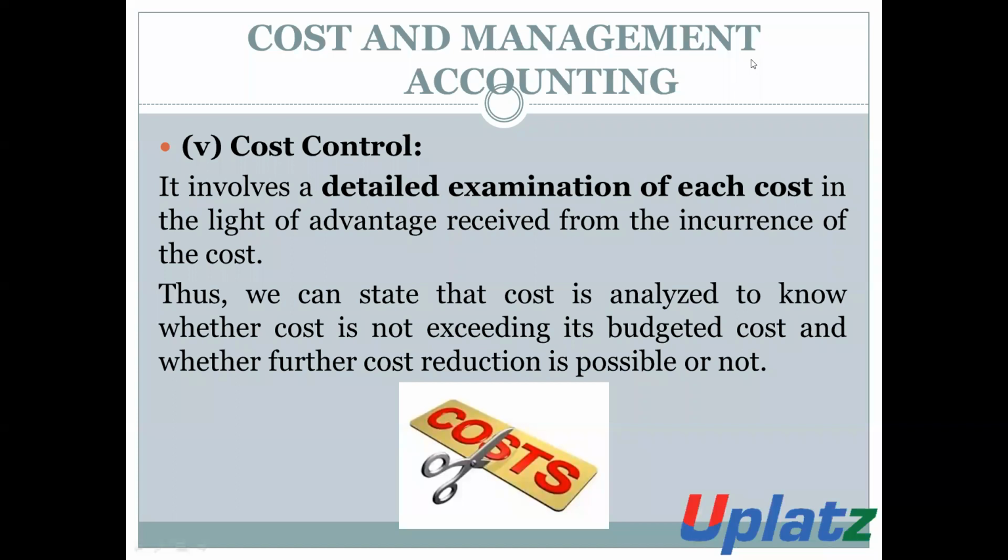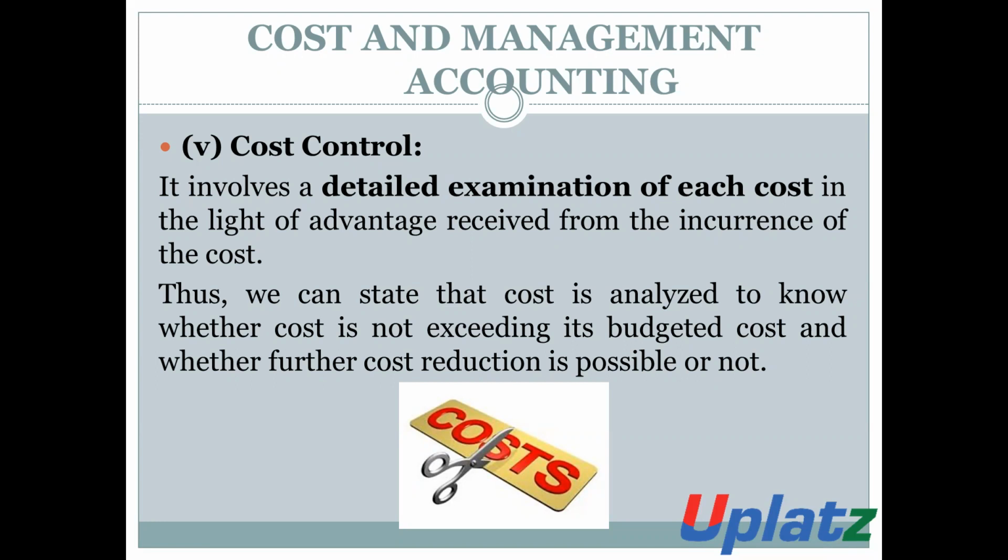The next point is cost control. The next scope is cost control. It involves a detailed examination of each cost in the light of the advantage received from the incurrence of the cost.